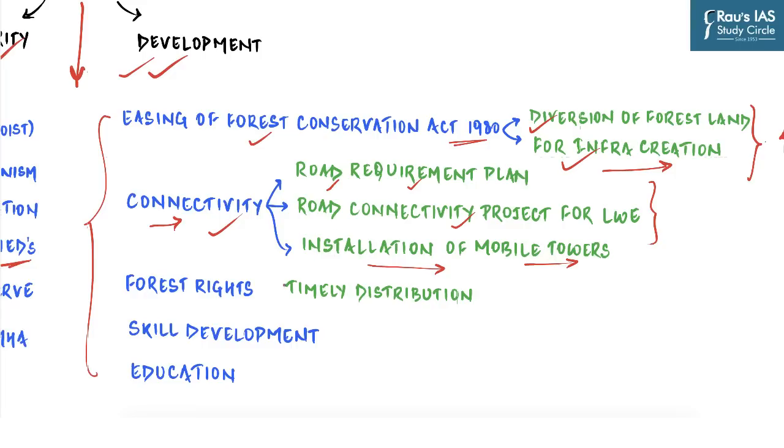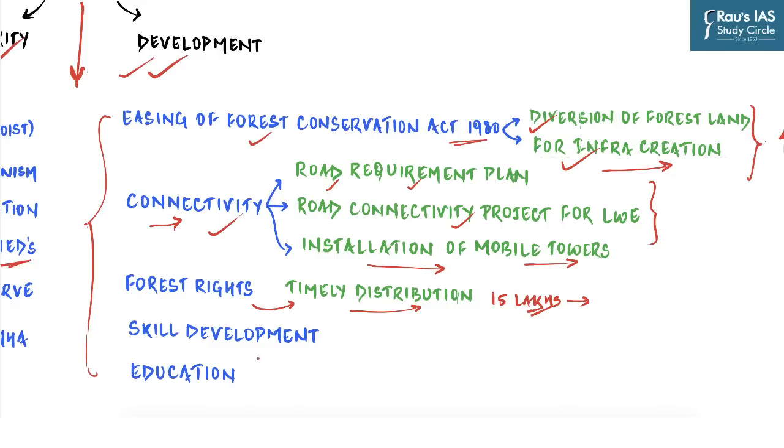Then we talked about how the lack of implementation of the provisions of the Forest Rights Act has created a lot of trouble in these regions. Now government is keeping the timely distribution of the land titles to the tribals on high priority in LWE areas. According to the recent data by MHA, around 15 lakh titles have been distributed so far, which means that so many people have got the legitimate right to reside inside the forested region.